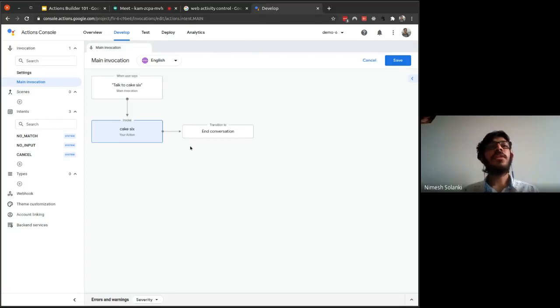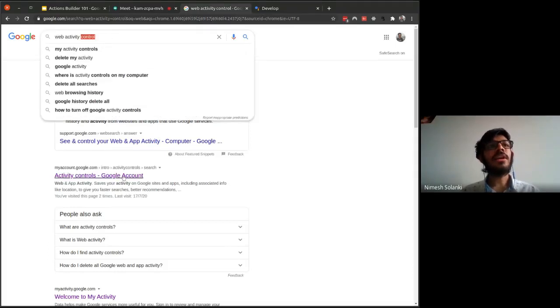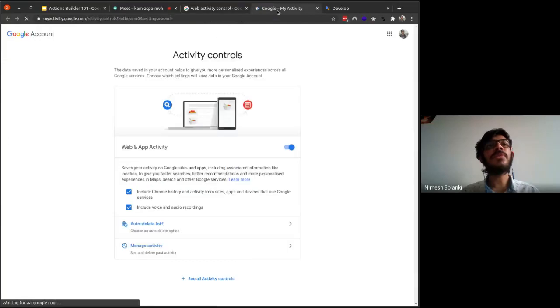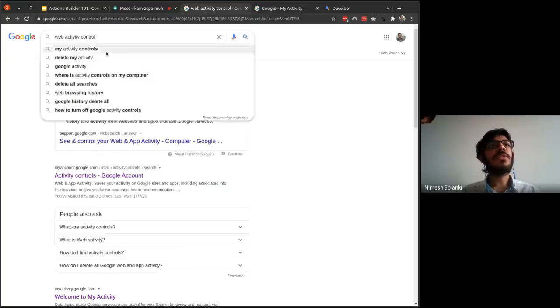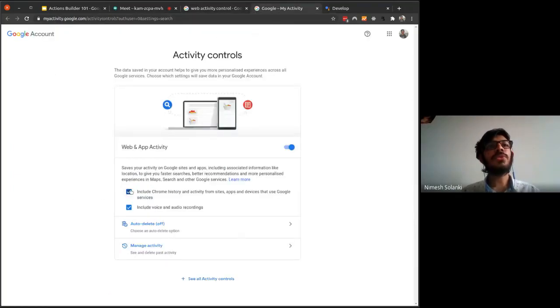Before we jump into the development part, one thing you need to enable is web activity control. Search for it and click on the first link. You will have to enable a few permissions before we start testing. Please open the first link and make sure these two checkmarks are ticked, because this allows you to test on your phone, and it also allows testing directly on the web and Chrome. So before we start testing and developing, make sure these two checkboxes are ticked.